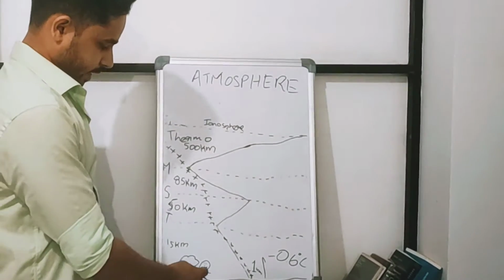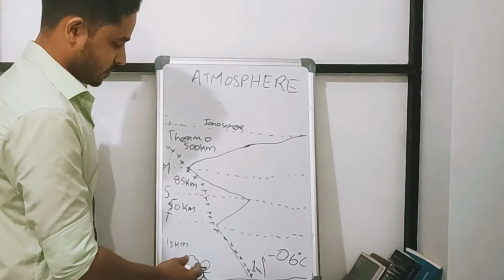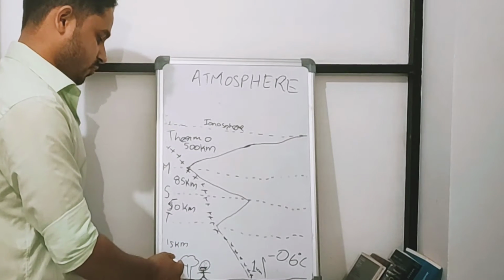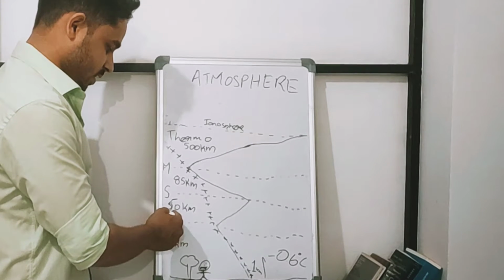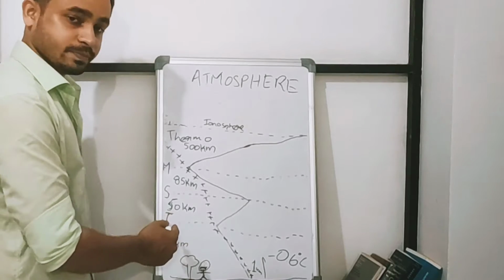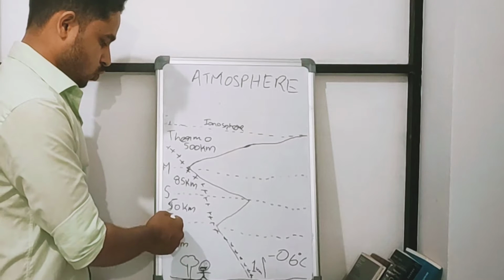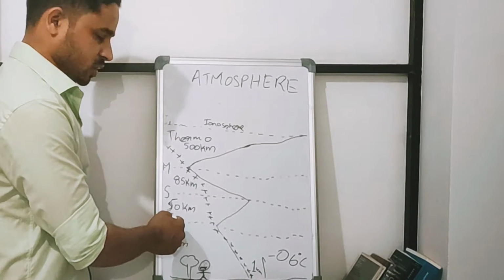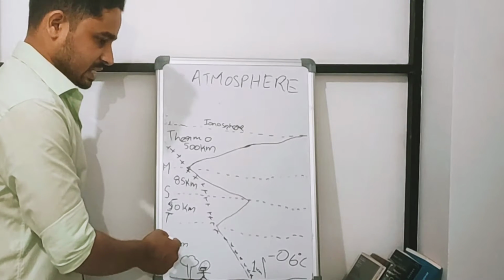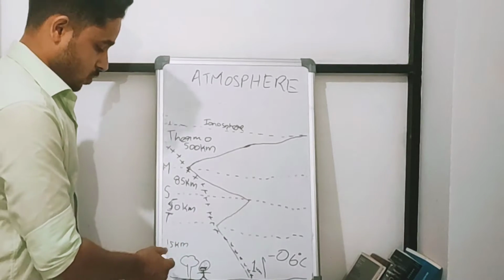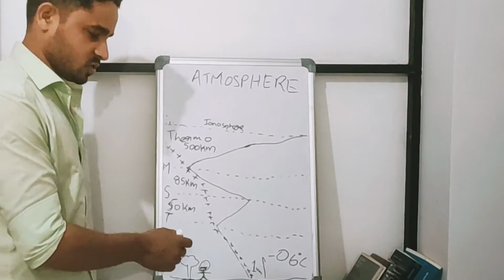Do you see a man here and a tree? Consider this as the surface of the earth. From the surface of the earth, for a vertical distance of 15 kilometers, we reach the end of the troposphere. So from the surface of the earth to the boundary of the troposphere, which is called the tropopause, it is called the troposphere. So from the surface of the earth to the tropopause, for 15 kilometers, it is called the troposphere.